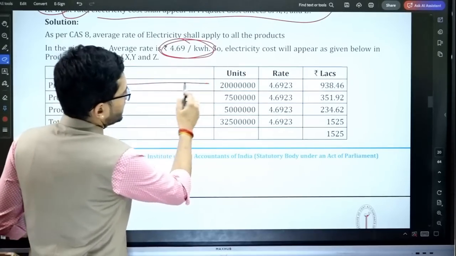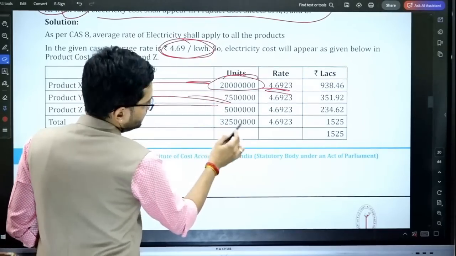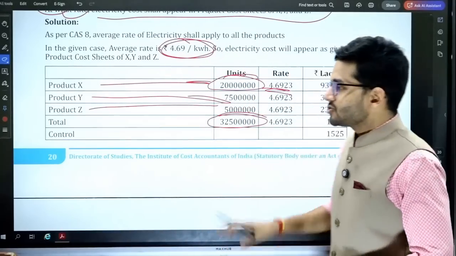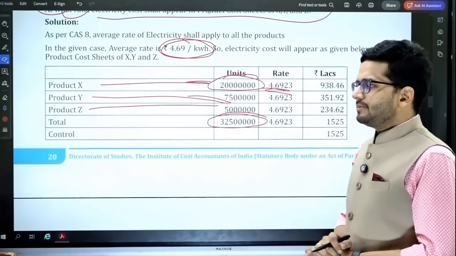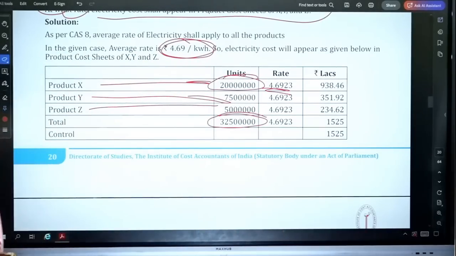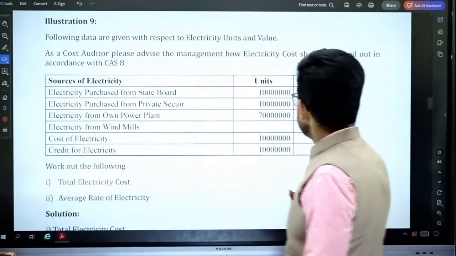So product X, this many units, this rate, this is the price. Product Y, product Z, total price and total allocation which is there. Yes, a very basic point, but sometimes it doesn't get really registered, doesn't get triggered when these questions come in the examination. Next is illustration number 9, utilities cost.